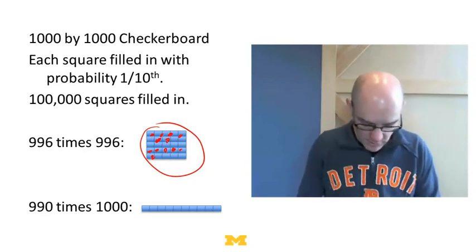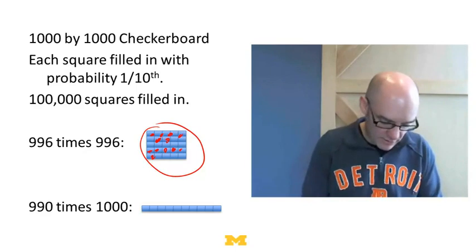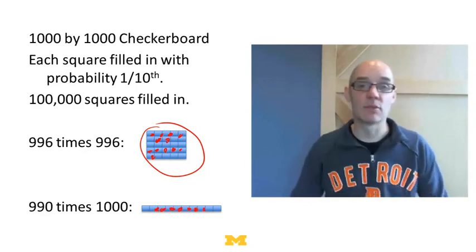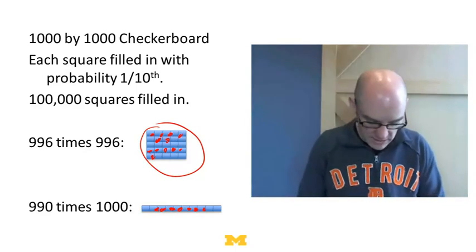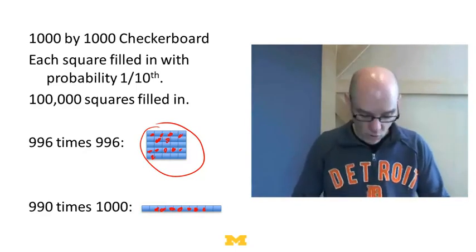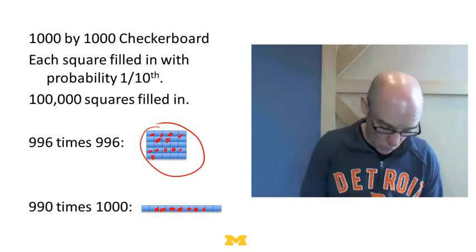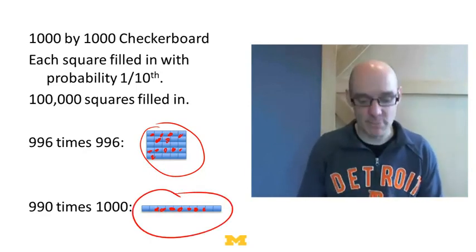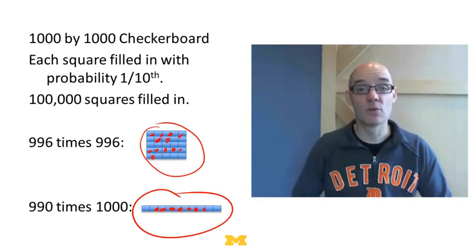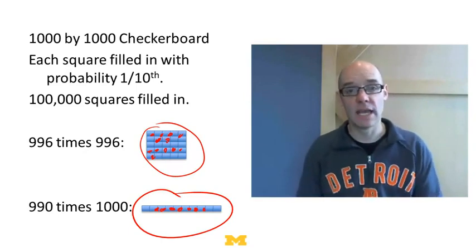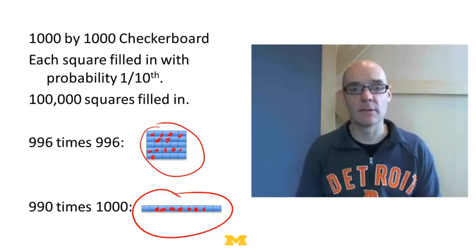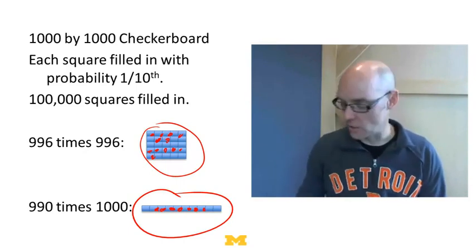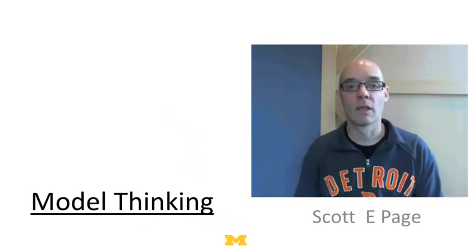Or if I want to ask, how many rows of 10 are there? Well, there's 990 times 1,000 rows of 10. So it's going to be very likely, just like it's likely that someone throws 16 heads in a row, that I'm going to see some strip of length 10 where a whole bunch of them are filled in. And then I'm going to think, wow, something must have happened here. But the reality is, something necessarily didn't happen there. It could just be that it's random. So when you look at graphs and you see these clusters, you have to be aware that they may just be random, just like when you see somebody win 15 times at blackjack, or when you see some company be incredibly successful.